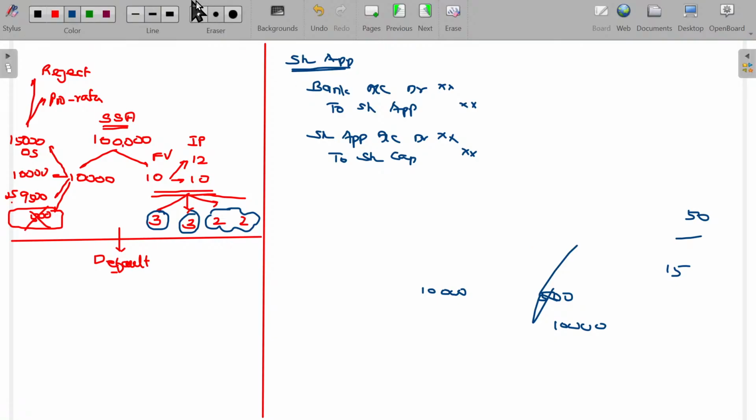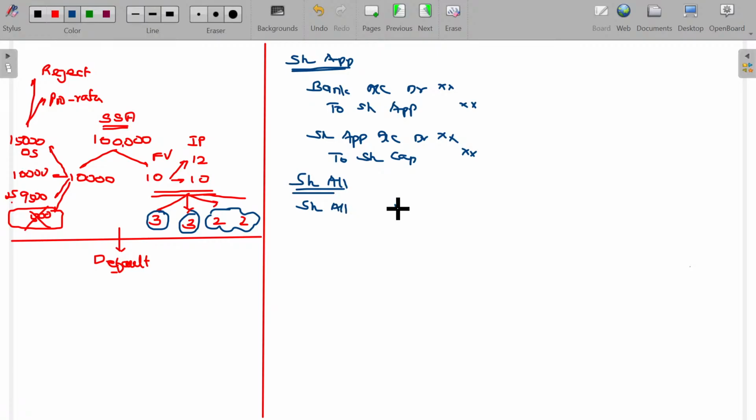Number of shares allotted is final. So, in case of allotment, due entry will be the first one. What is that? Share allotment. Due entry is the first one. While passing the due entry, due is for what? Due is for share allotment. So, share allotment account debit.